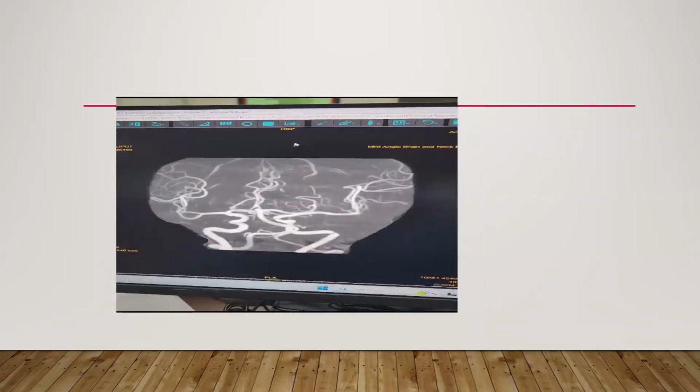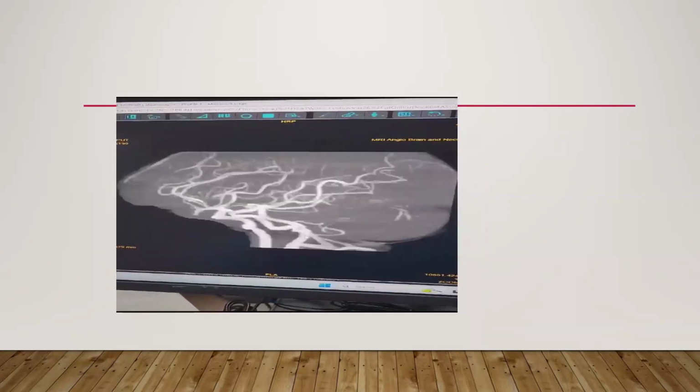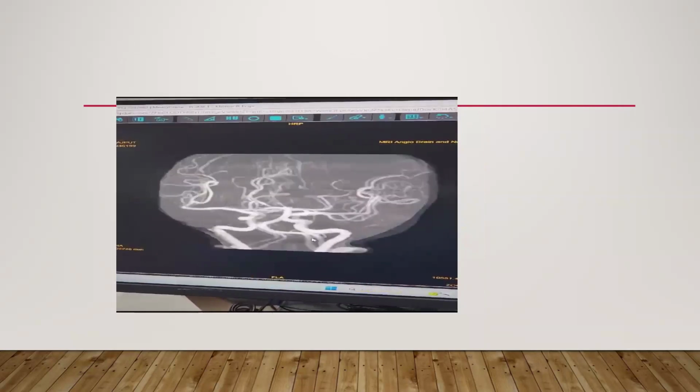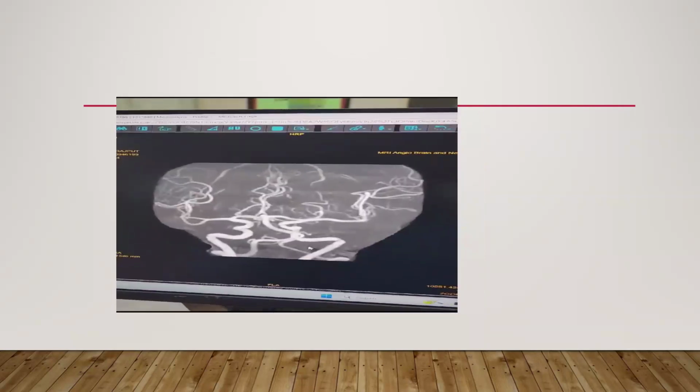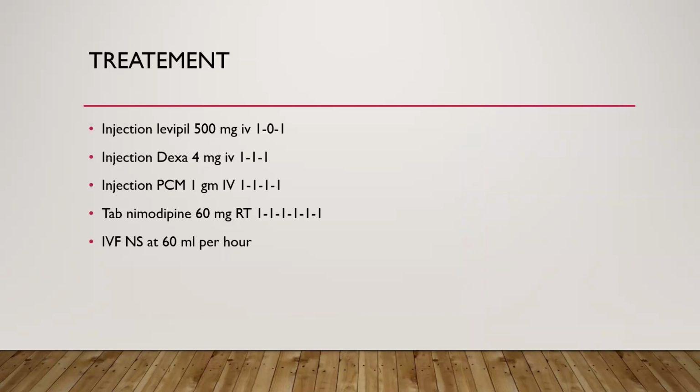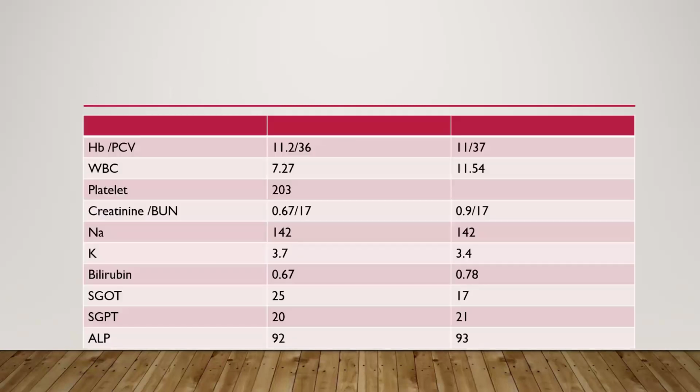This was the MR angio, which showed an ACom aneurysm. So we started her on injection Levipil 500 mg BD, injection Dexa 400 mg TID, injection PCM 1 gram IV every 6 hourly, injection Nimodipine 60 mg through RT every 4 hourly, then IV fluid NS at 60 ml per hour.